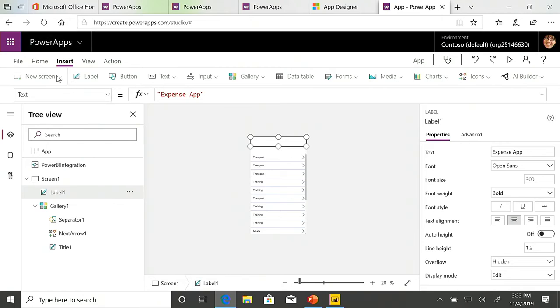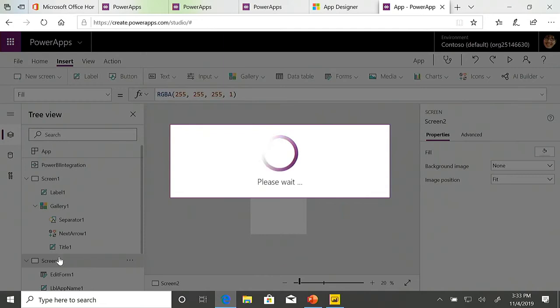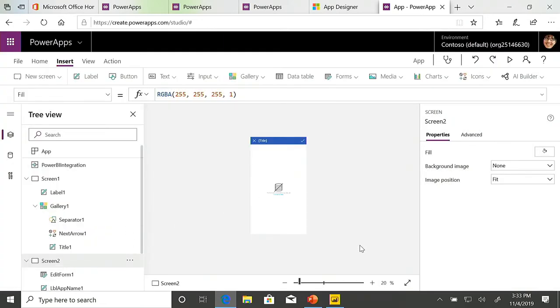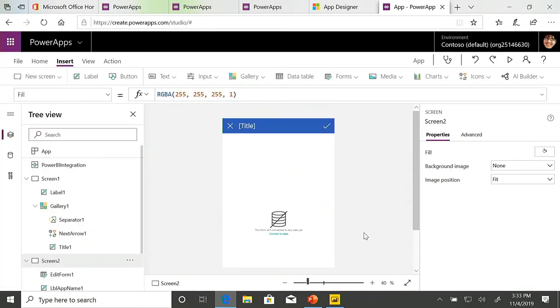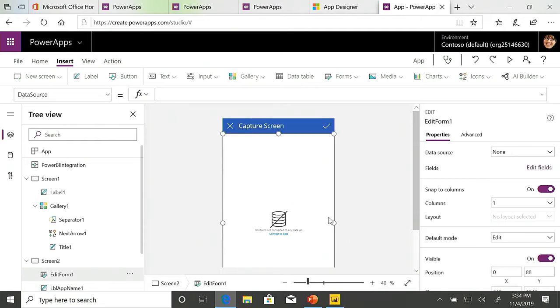Now what we're going to do is we're going to have to add a new screen that's going to help us populate that new information. And for that, I'm going to use a form screen. On here, let me just zoom in a bit. We're going to call this capture screen. And yeah, we've got our form.